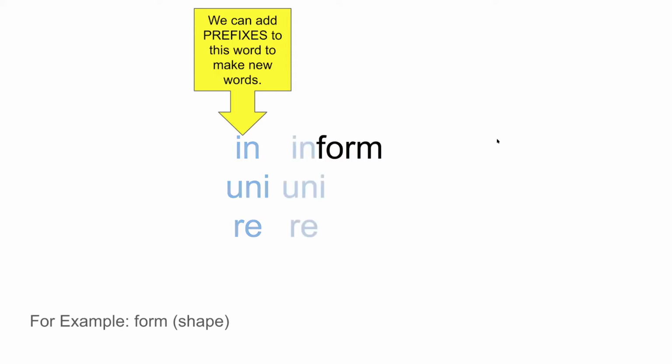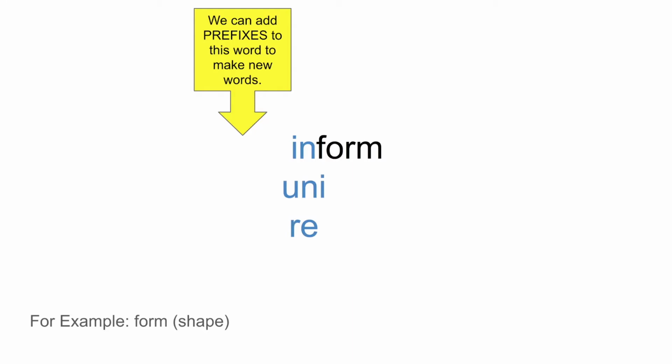So when I use these particular prefixes, I put them next to the word, and now I've created a new word. So for example, inform, right? You probably know information. So to inform means to give somebody important information or news. A uniform, right?